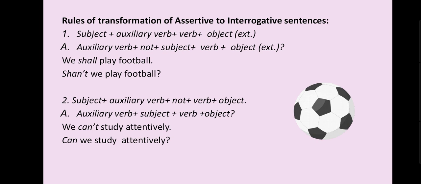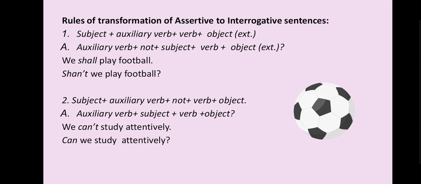If your assertive sentence is positive, then the interrogative sentence will come negative. If the assertive sentence is negative, then your question will come positive. That is also vice versa. Do not forget that. So the answer will come like this: Shan't we play football?